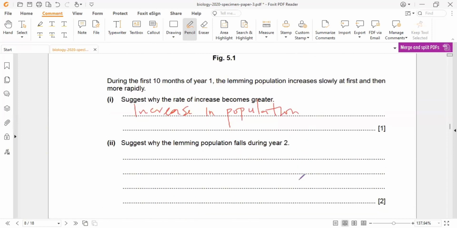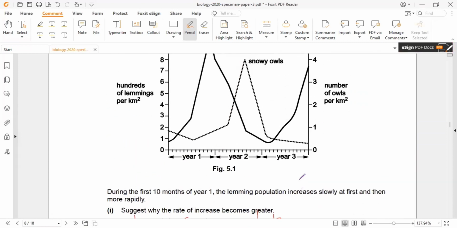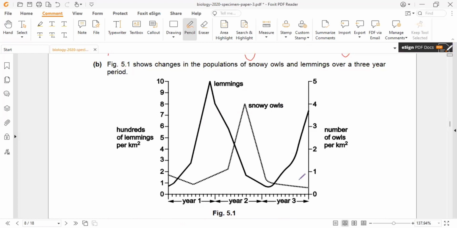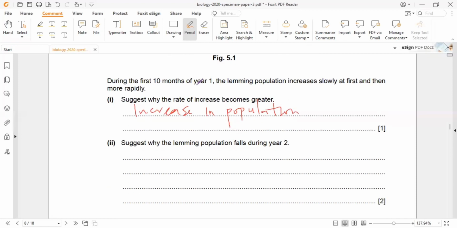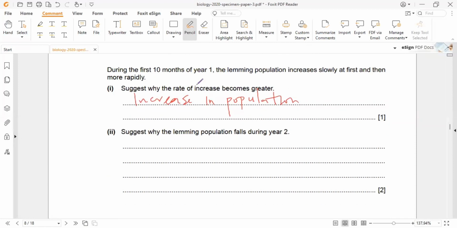The next question states, suggest why the lemming population falls during year 2. If we take a look at the chart, right here, after year 1, the lemming population rises from 1 to 10 per kilometer squared. But when you get to year 2, the population falls to about 2 and below 2 per kilometer squared. So why does the lemming population fall during year 2?